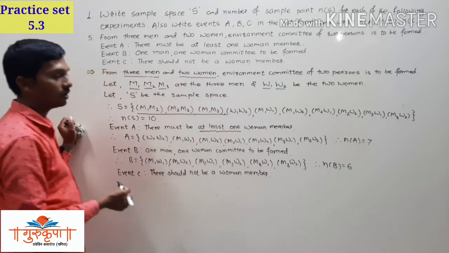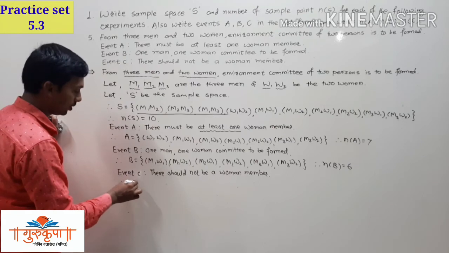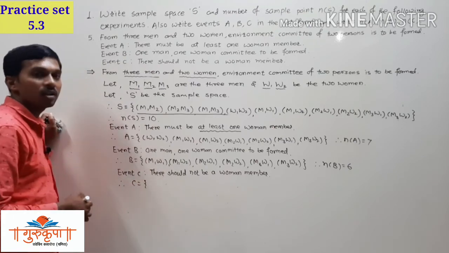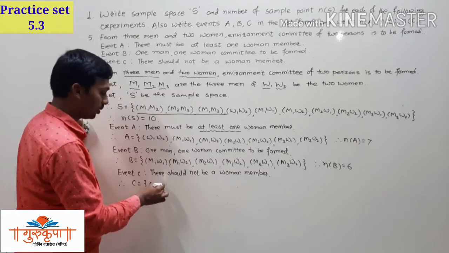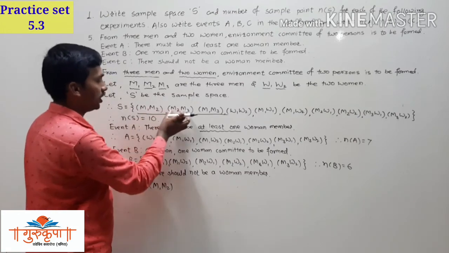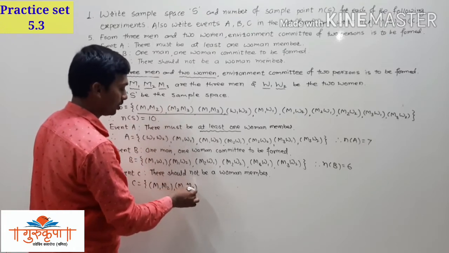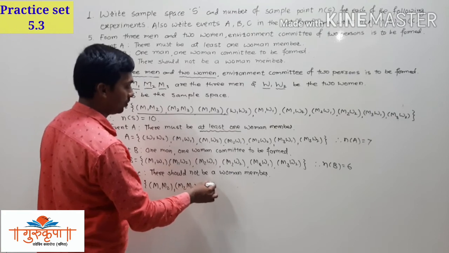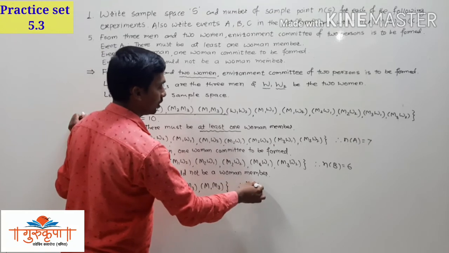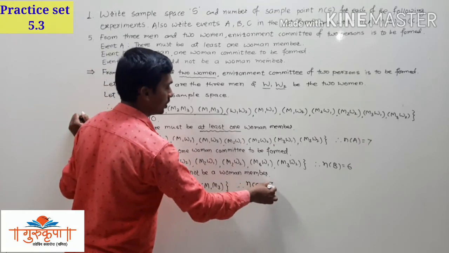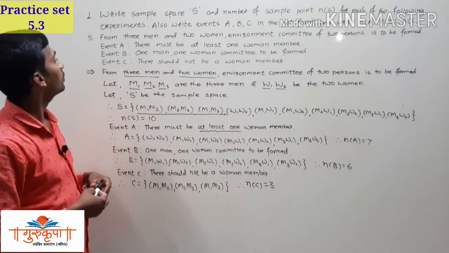There should not be a woman member. So here we can write C is equal to, in curly brackets, committees including men only. The first committee is M1, M2. Second committee is M2, M3 and third committee is M1, M3. Curly bracket close. Number of C is equal to 3. So this is all about the answer of example number 5.